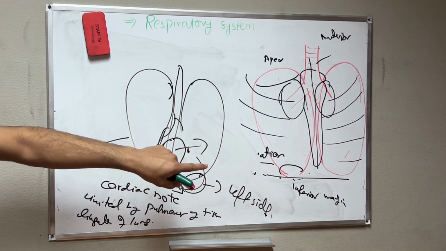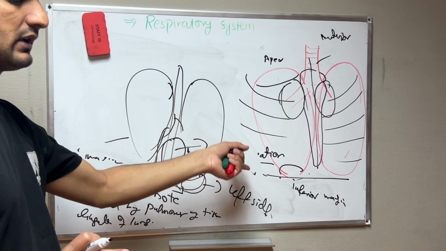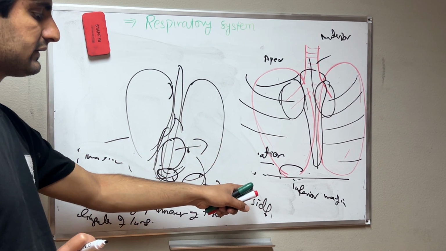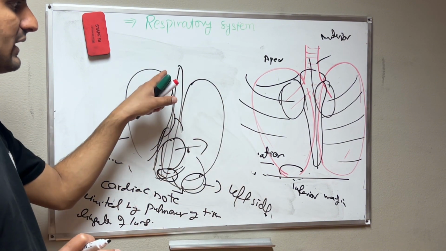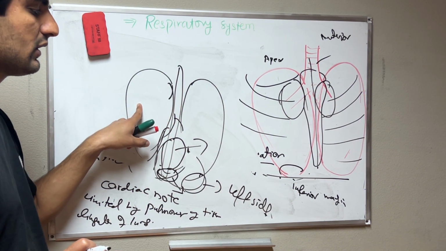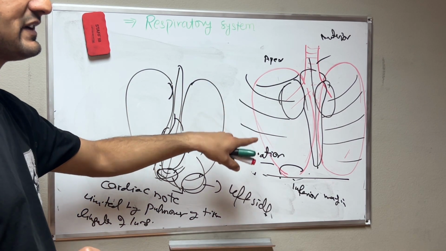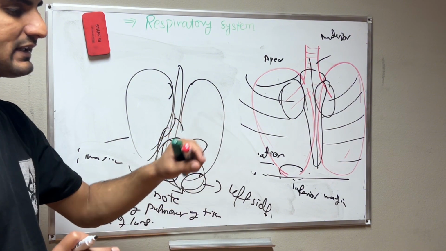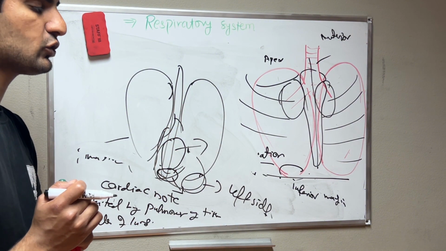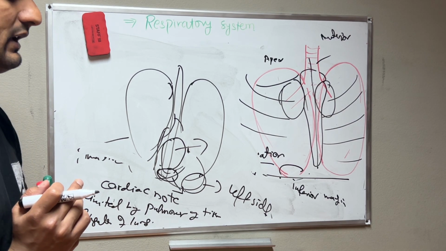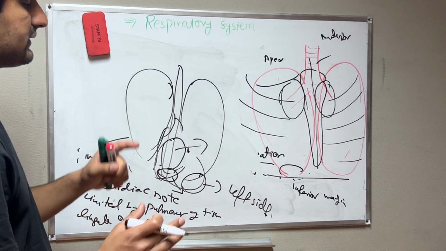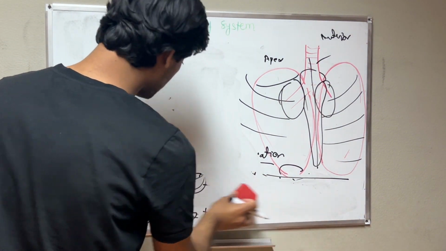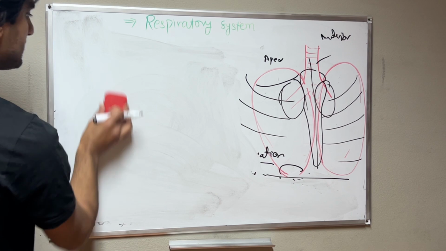For the inferior margin, I told you we have separation of the intercostal surface from the mediastinal surface by the diaphragmatic surface. And for the anterior margin, the shape of the lungs: the right lung is symmetrical, but the left lung is not symmetrical, because there we have a notch for the heart, called the cardiac notch, and an area limited by pulmonary tissue, called the lingula of the lungs. This is about the margins, parts and surfaces. Because we are discussing human anatomy, we need to know the structure of the lung.